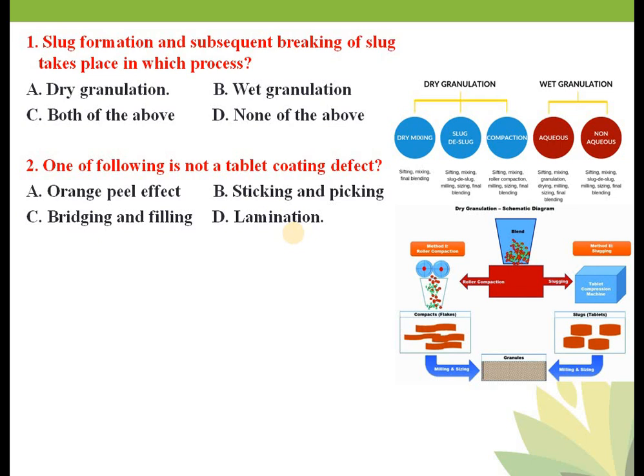And mottling means what? Mottling means uneven distribution of color on the tablet surface. That is also one of the coating defects. So orange peel effect, sticking, picking, bridging, filling, mottling, all these are tablet coating defects. But lamination is a tablet manufacturing defect. Okay, so that's why here the answer is lamination. Now we'll see the next question.